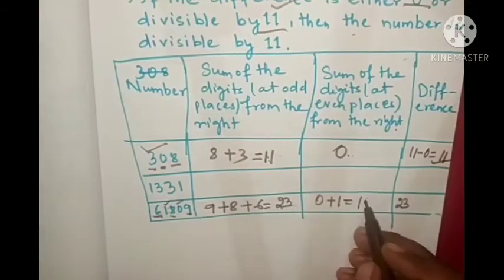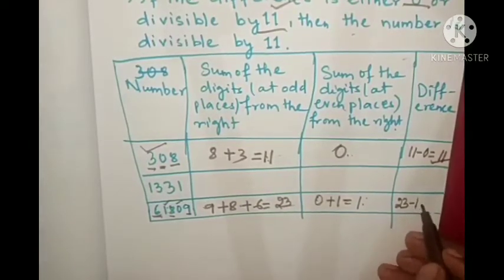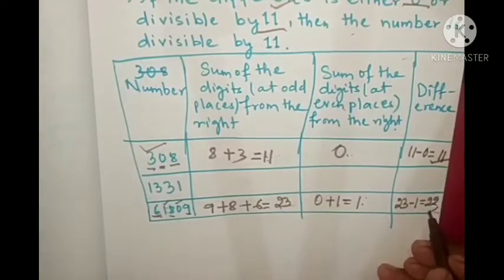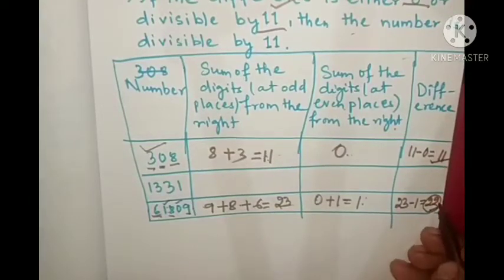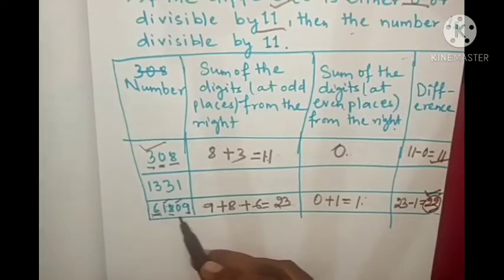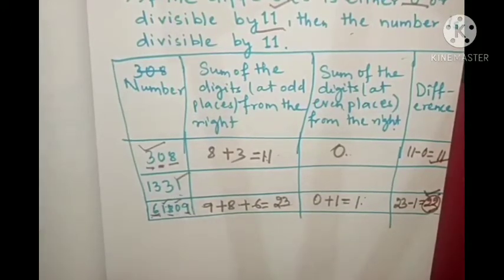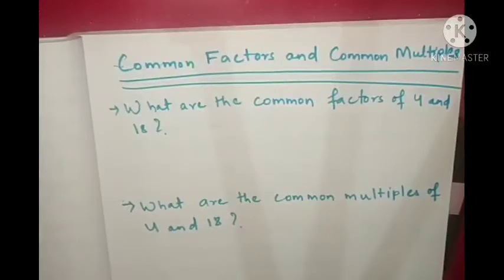So next we will find the difference between this sum and this sum. 23 minus 1 equal to how much? 22. Is 22 divisible by 11? Yes. So 22 is divisible by 11. That's why 61,809 is divisible by 11. Like that you can find out for this by yourself. So that is about divisibility rules.